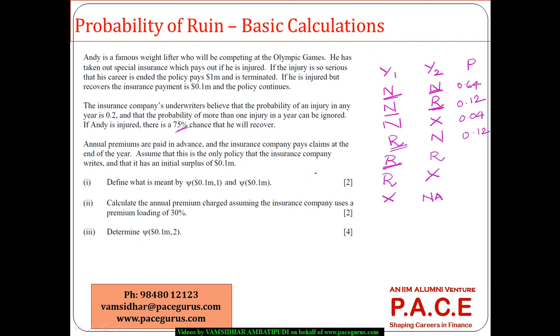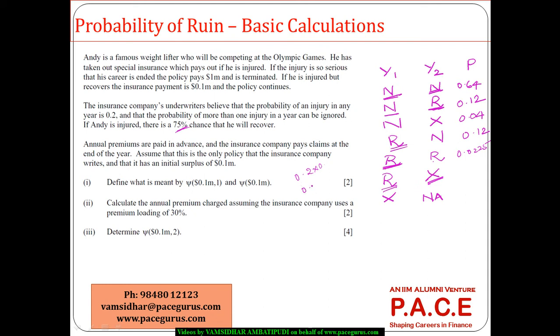He is recovered in the first year. So recovery in the first year, 0.2 times 0.75, 0.15 multiplied by 0.15, it is 0.0225. Then again 0.15 times being fatal, right?